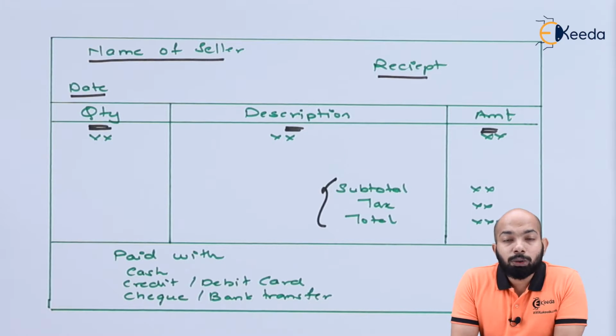Now, the last part will contain paid with. That means how the payment has been done. Either it has been done in cash, or using a credit or debit card, or using a bank transfer, or using any kind of other checks. So these are the four kinds of payments that you can mention on any receipt. Now let's prepare an illustration which will give you more clarity on this part.